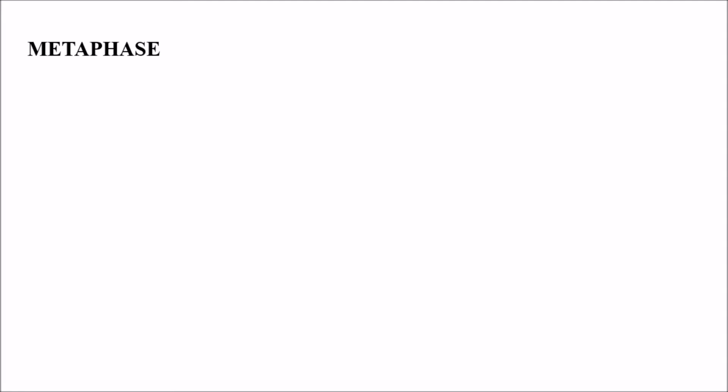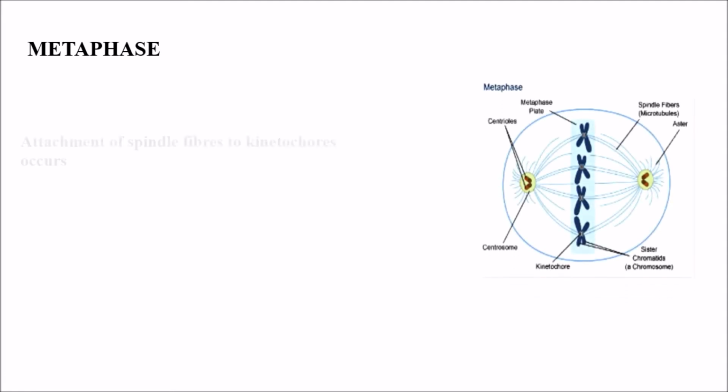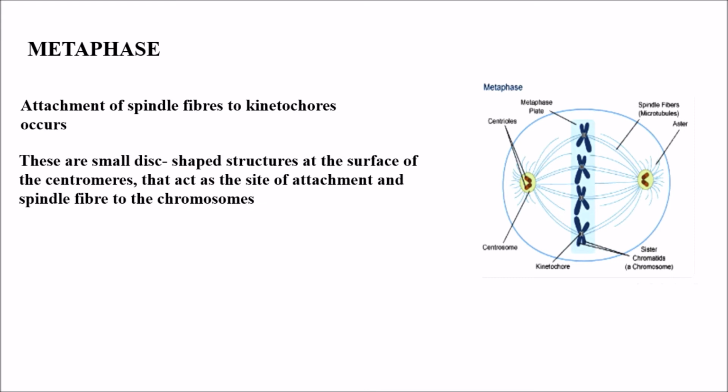Coming to metaphase. In metaphase, we can see the attachment of spindle fibers to kinetochores, and these are small disc-shaped structures at the surface of the centromeres that act as the site of attachment of spindle fiber to the chromosomes. So these are in metaphase.